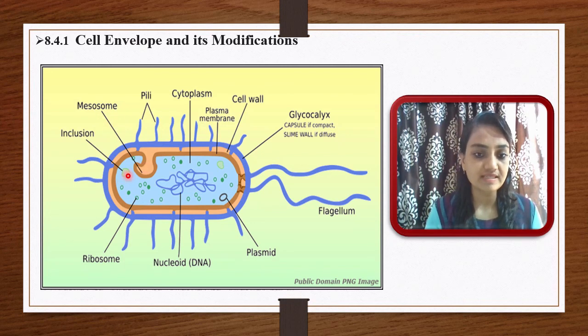Then here you can see some inclusion bodies, then the plasmid, then ribosomes. All the structure found here is the cytoplasm, and all these structures are very important. In the center you can see naked DNA, or naked genetic material, and that is called the nucleoid. It is not considered a nucleus because it does not have a nuclear membrane, and that's why it is considered a nucleoid, the main DNA component.